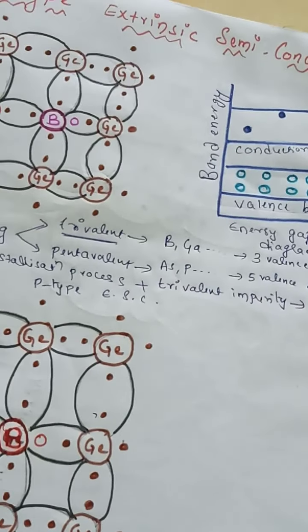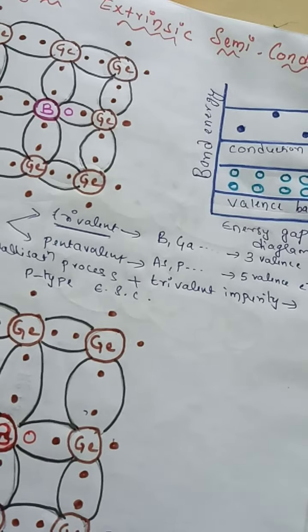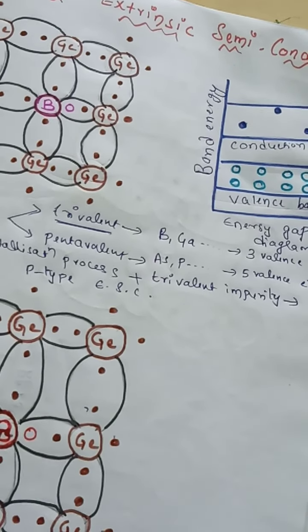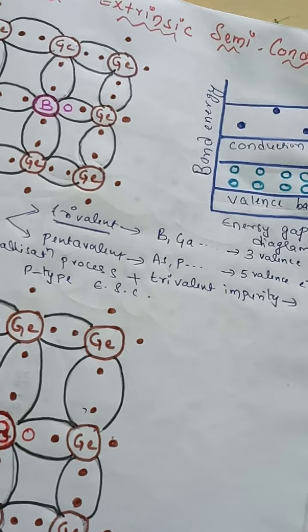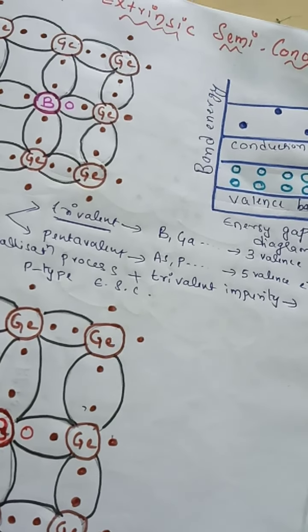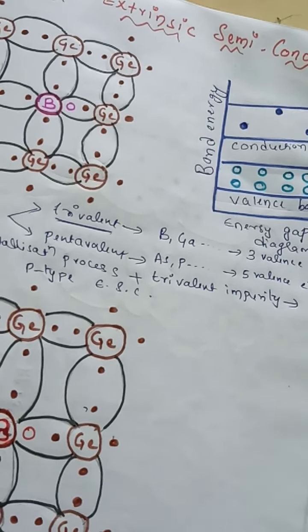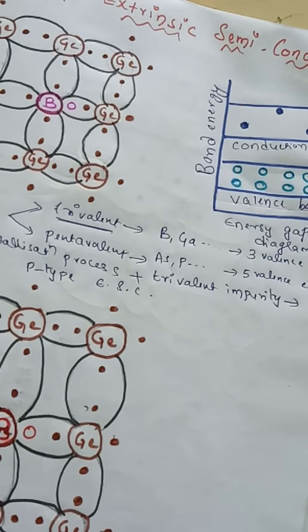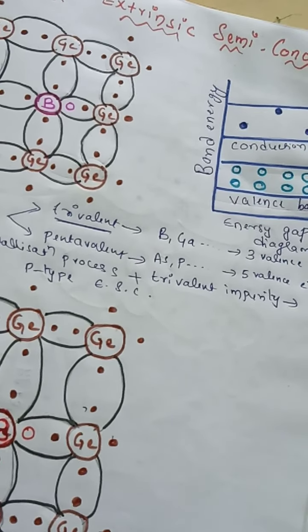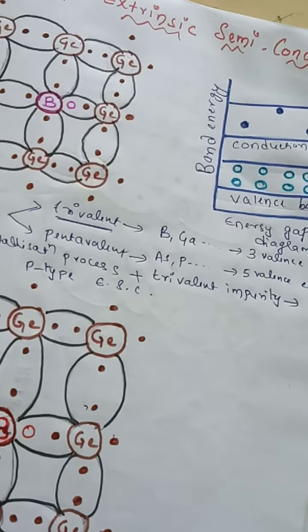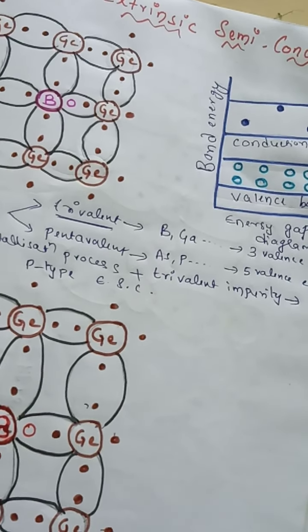For example, we are taking germanium here. In the crystallization process of germanium, if we add trivalent impurity to the pure germanium semiconductor, then we get p-type extrinsic semiconductor.